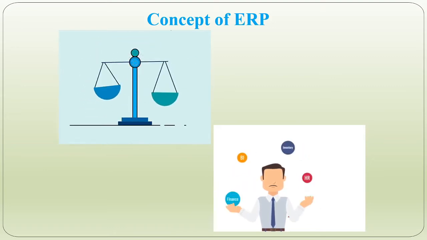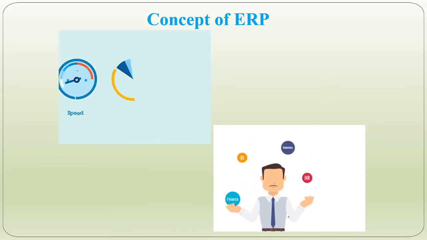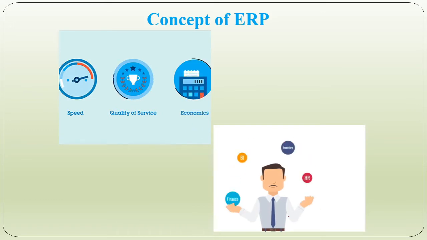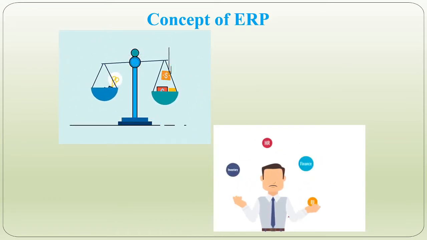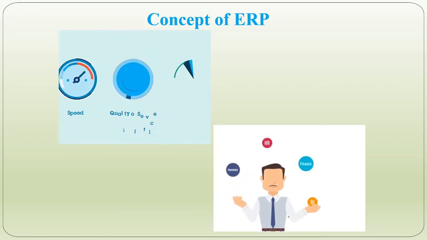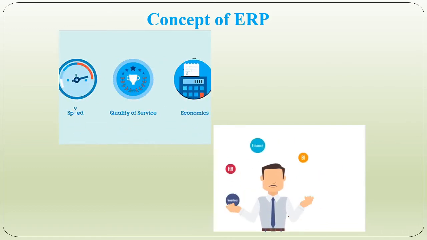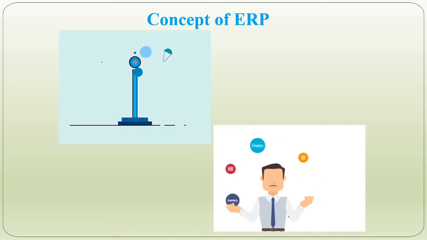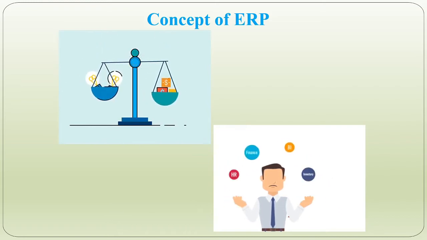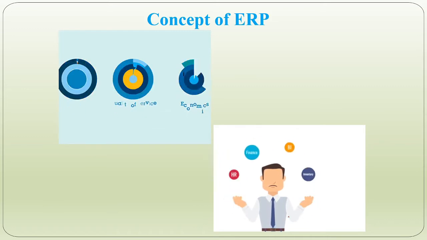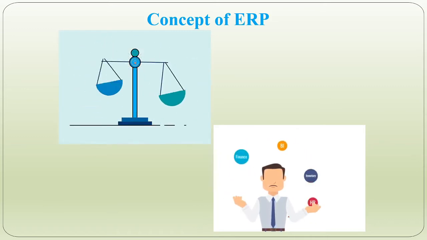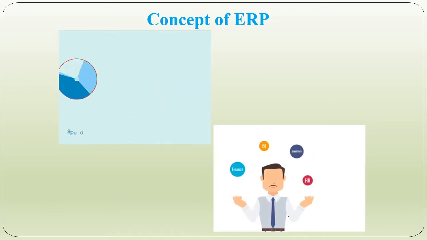To summarize this, everything you need to know about your business is at your fingertips. Whatever information any department wishes to access from another department is available on just a single click of a mouse, or you can say at your fingertips.